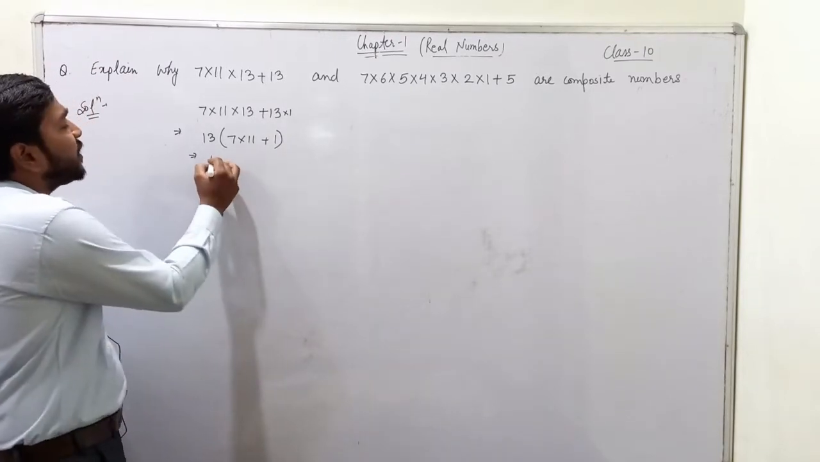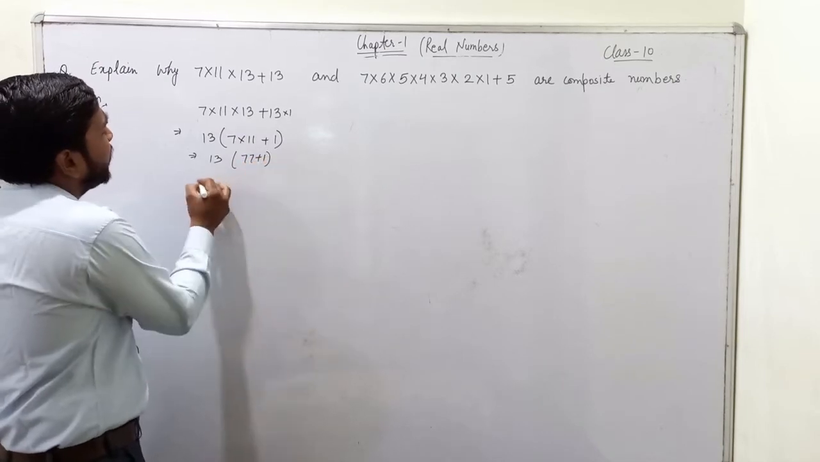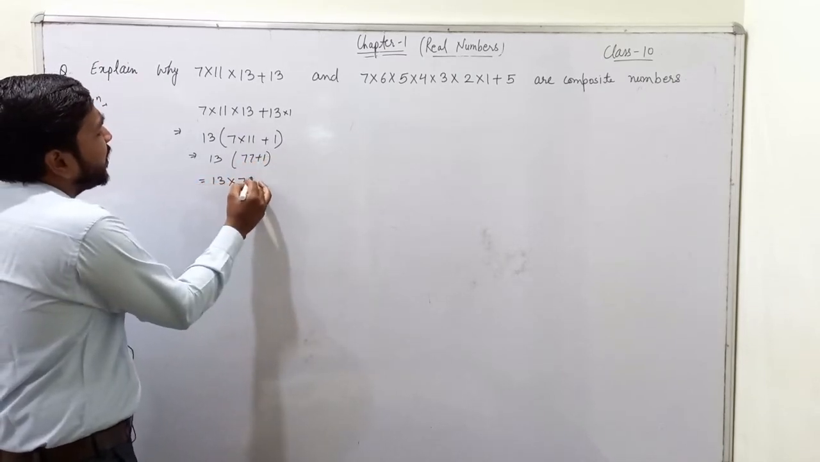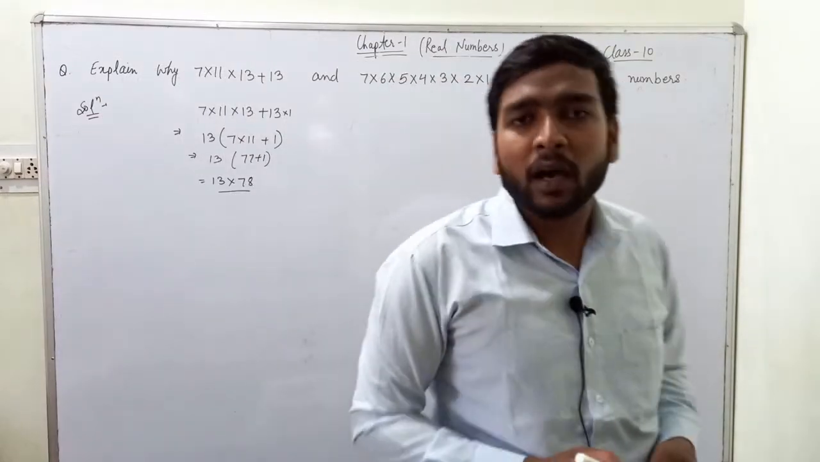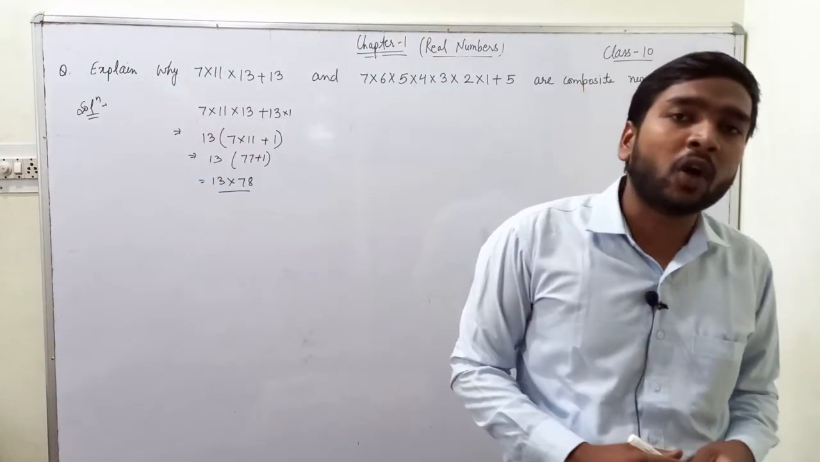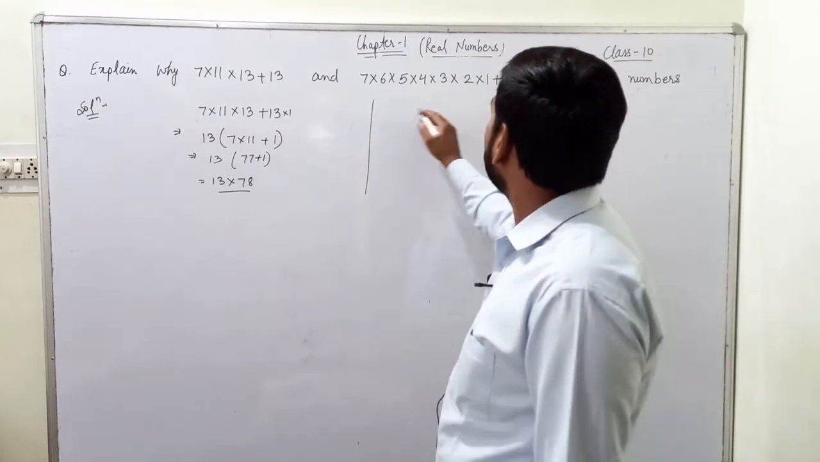But in either case, we can solve this. Now 7 times 11 is 77 plus 1, that is 13 times 78. So the given expression is divisible by both 13 and 78. So it is not a prime number. Now let us move to the other part.